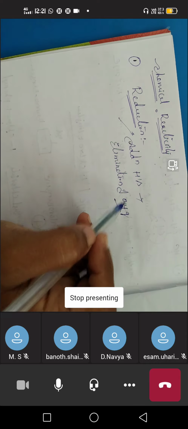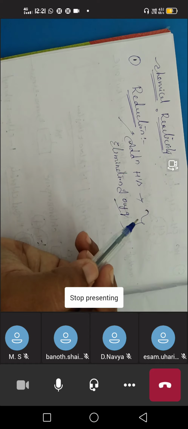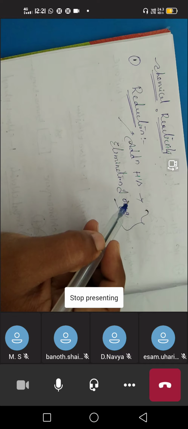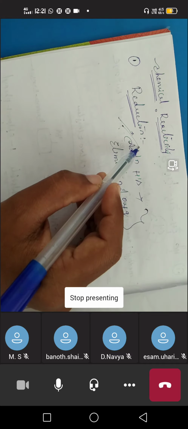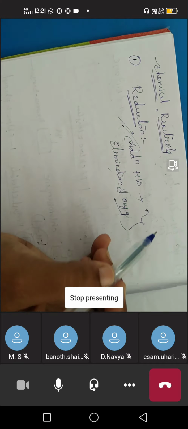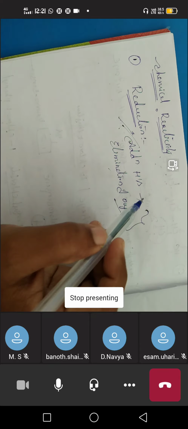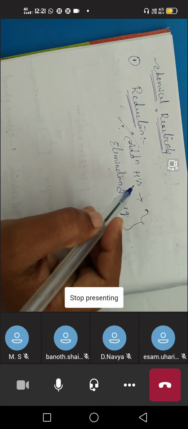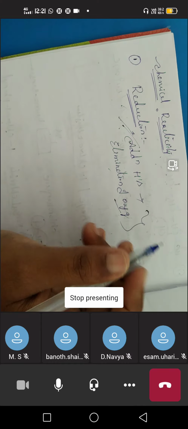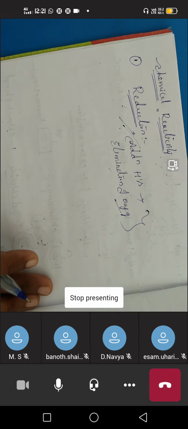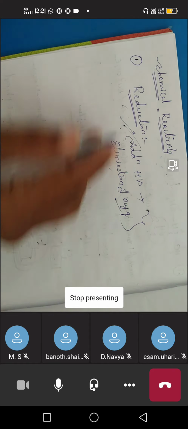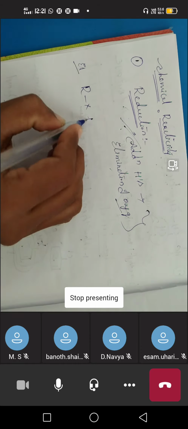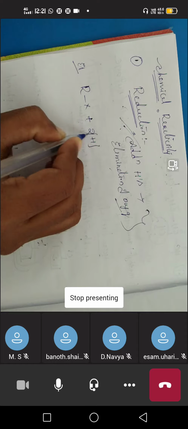We need not conduct both processes at a time. Either addition of hydrogens takes place, or elimination of oxygen takes place, and that reaction is considered a reduction. Any one of the processes is enough for a reduction reaction. Here alkyl halides are undergoing reduction reactions. For example, RX, that is an alkyl halide, undergoes reaction with nascent hydrogen.